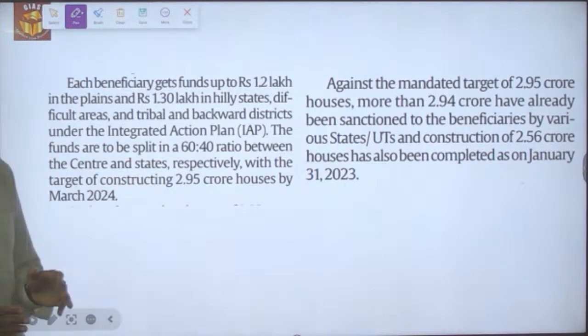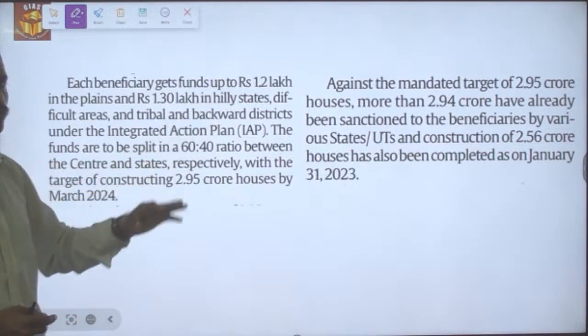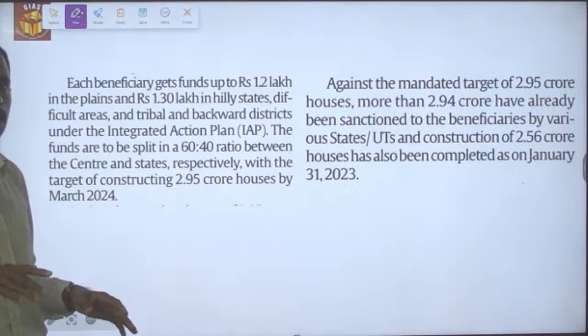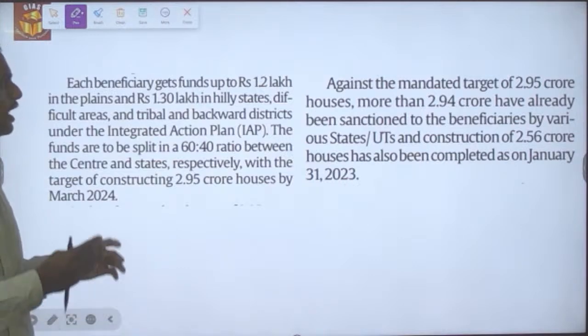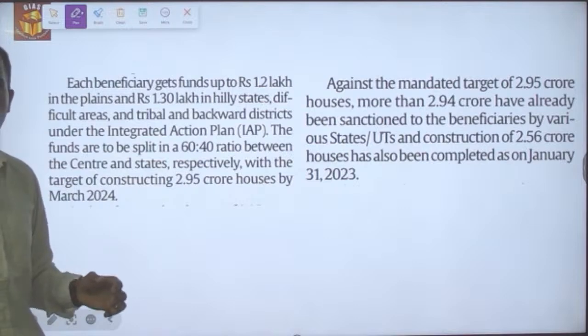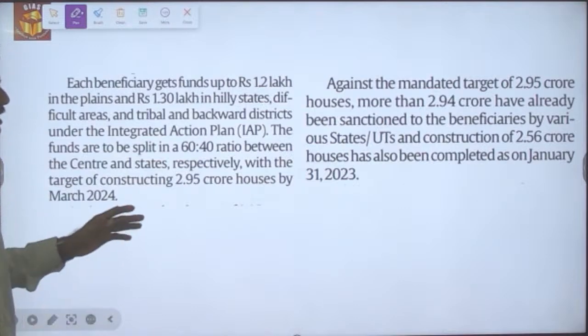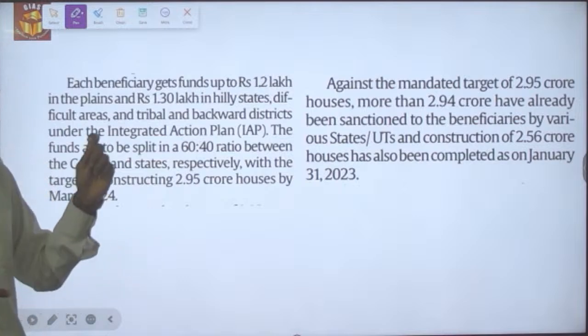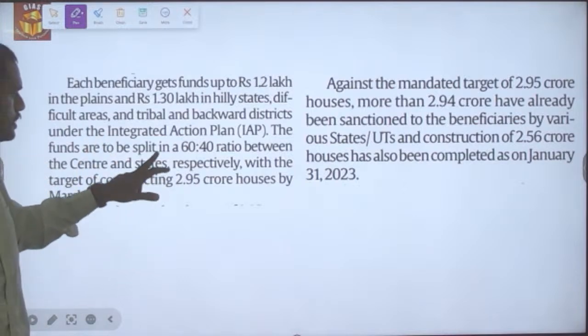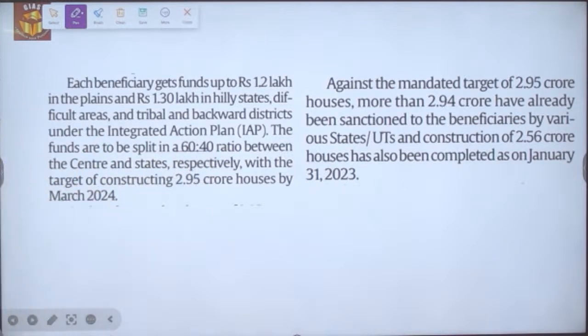Each beneficiary will get around 1.2 lakh rupees in plain areas, and 1.3 lakh rupees for those living in hilly and difficult terrain areas or backward or tribal areas. The fund will be split between the central and state governments in the ratio of 60:40.